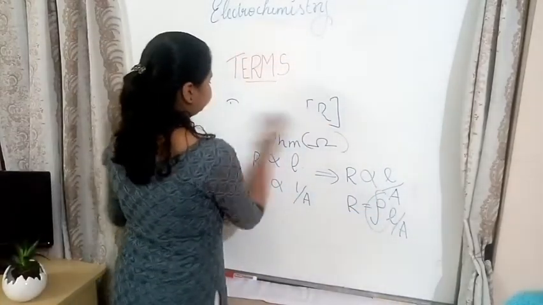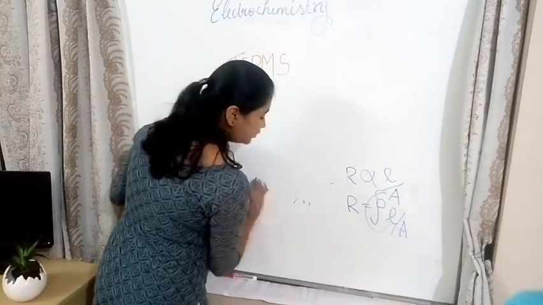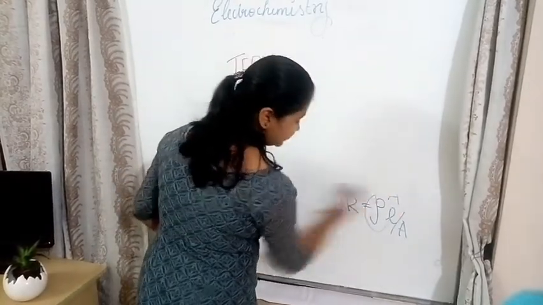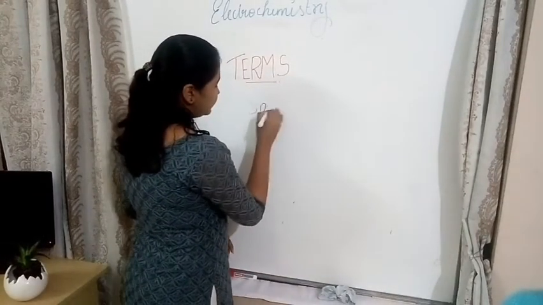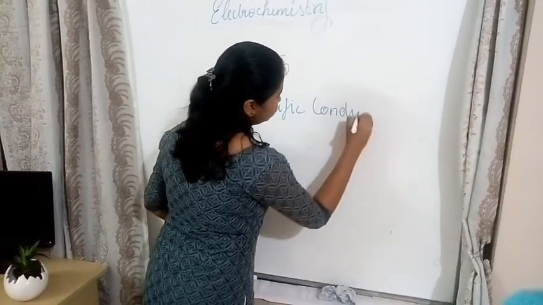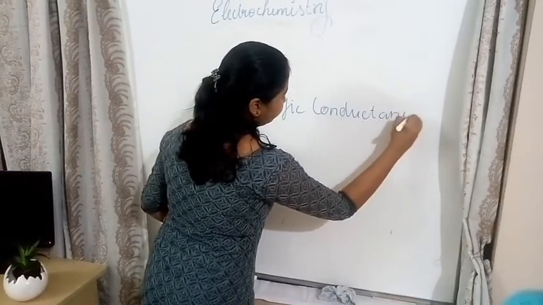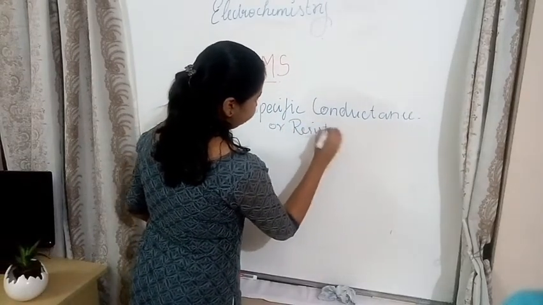The next important term that we have to study is rho. That rho is called specific conductance or resistivity.